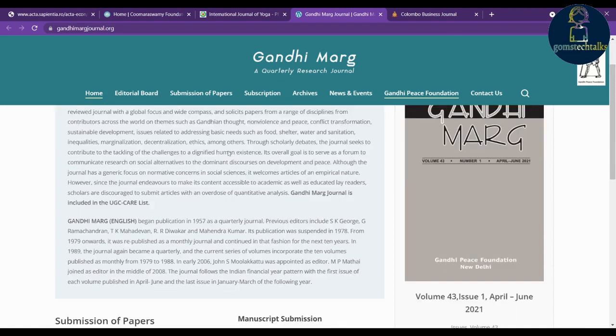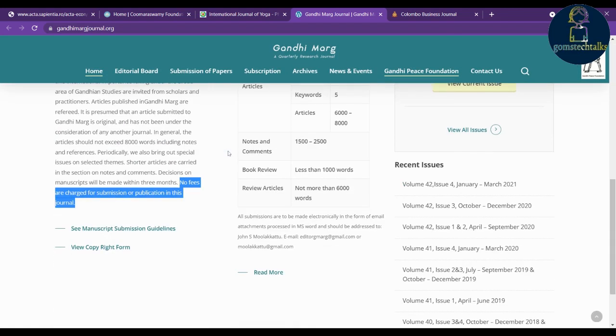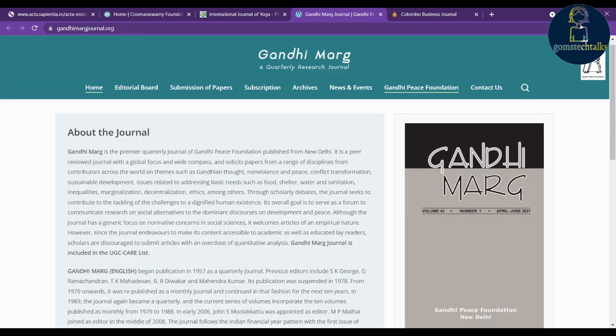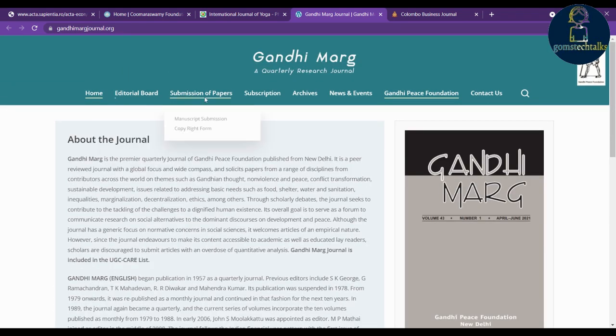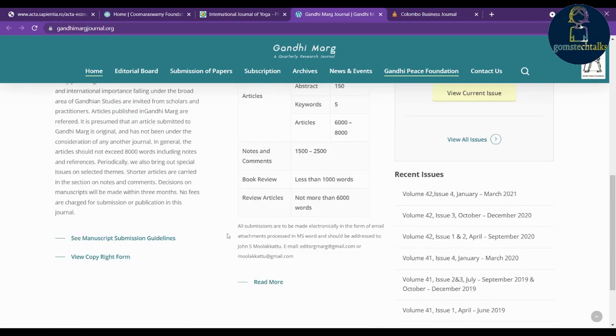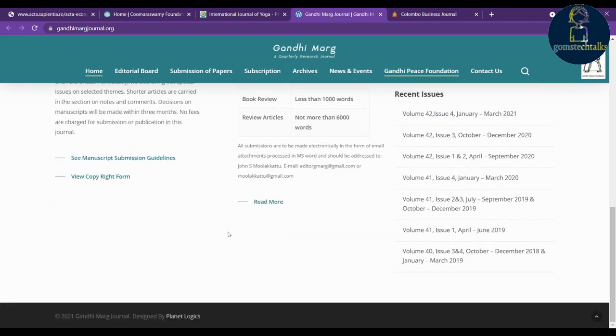Okay, so that is what we have to check here. And also you should check how many issues per year they are publishing. That is also very important, so you have to check that as well. And for submission of the paper, you can download the manuscript here. That is a template of the manuscript, you can download it from here.